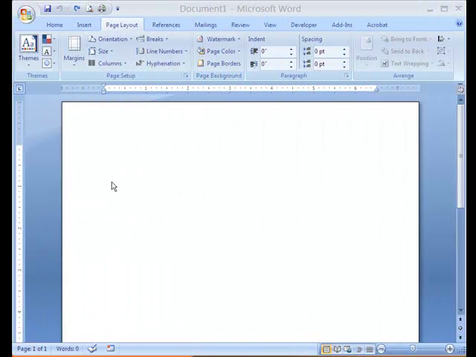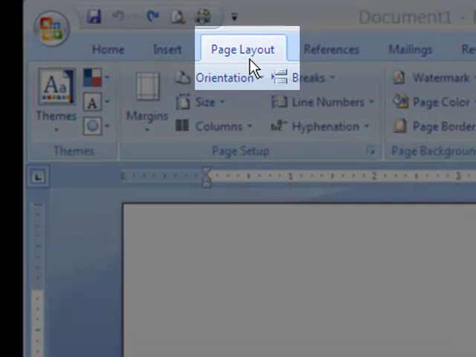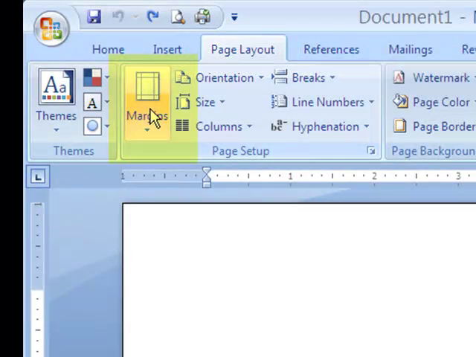APA tells us that you must set up your paper to 1-inch margin all around. That means 1 inch on the top and bottom, as well as 1 inch on both sides. You can set up your margins by going to the Page Layout tab and then selecting Margins. This will allow you to select your margins and preset them for the entire paper.